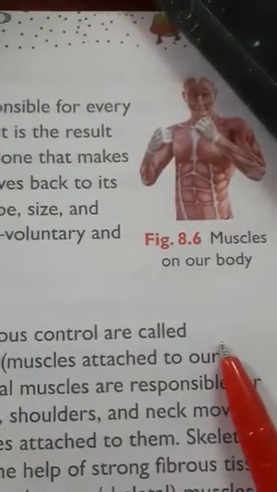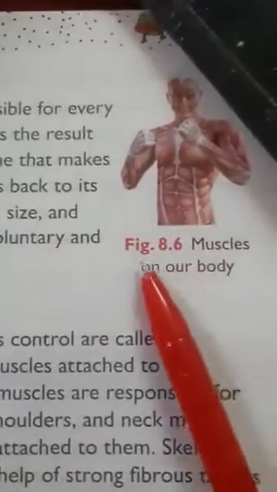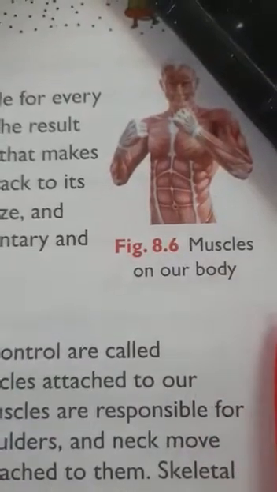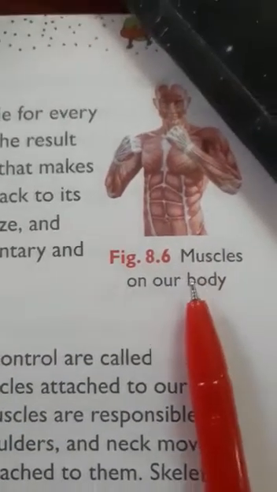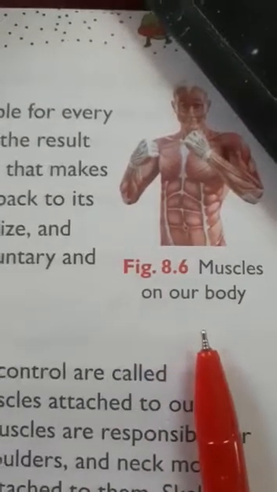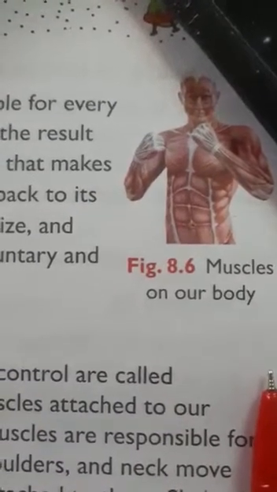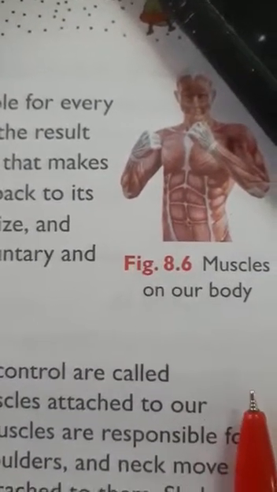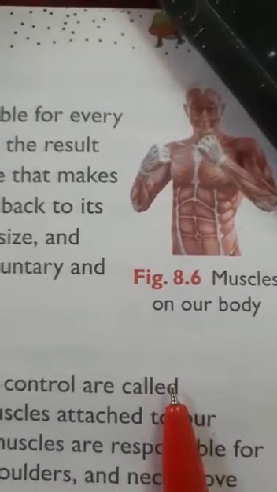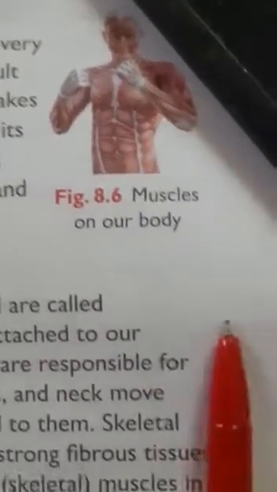When a muscle contracts, it pulls a bone that makes the bone move. So these muscles actually move and they pull the bones for the movement. When the muscle relaxes, the bone moves back to its original position. So because of contraction and relaxation, the movement of the body is taking place. Each type of muscle has a different shape, size and function. Muscles can be divided into two main groups: voluntary muscles and involuntary muscles.